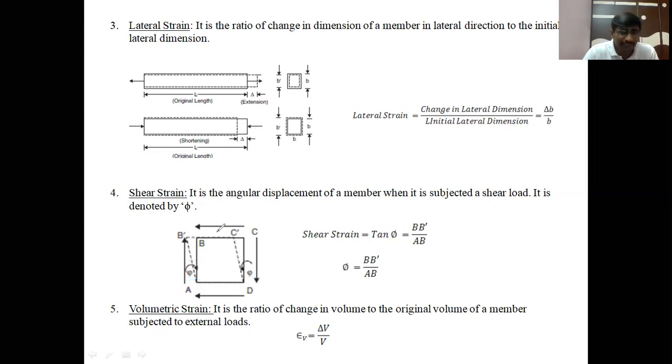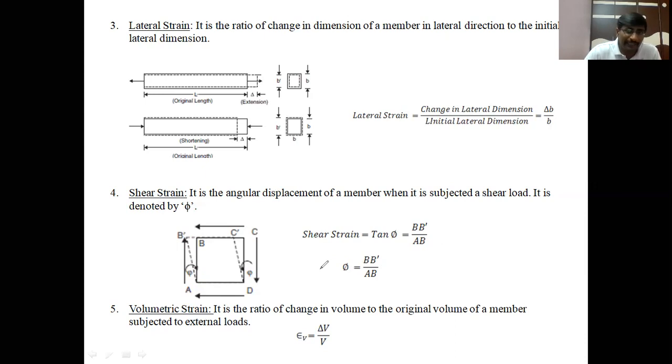And the next type of strain is volumetric strain. The name itself represents it: the volumetric strain is the ratio of change in volume to the original volume of the member subjected to external load. When we apply the load on that member, strain is produced in all directions.